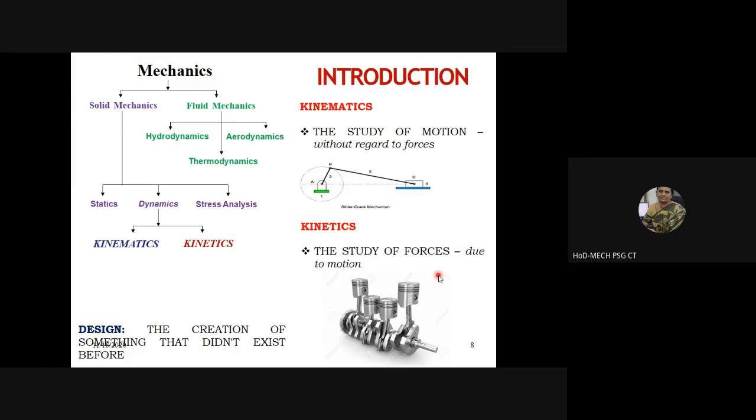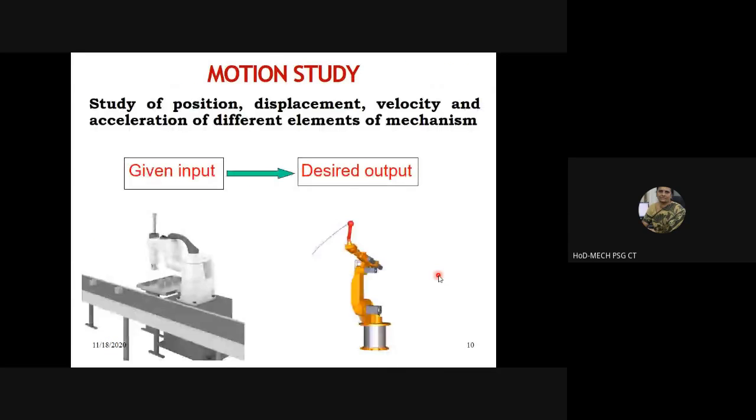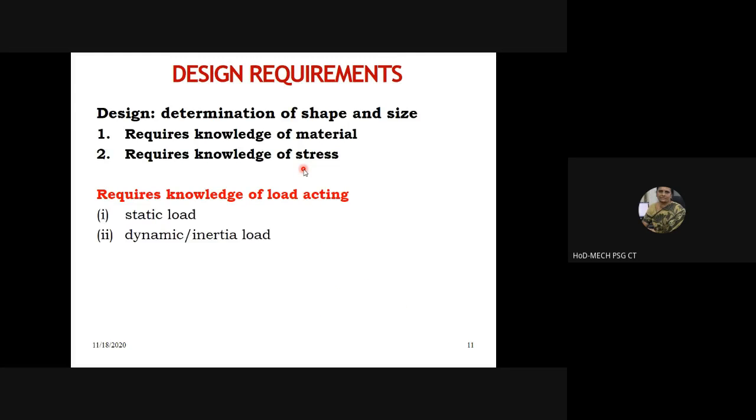So in our course, we will be studying about motion: if I give an input motion at some location in a mechanism, how it gets converted to a different form of motion transformation, like linear to rotary and so on, and how it gets transferred to the output location. This is what we will be learning about in mechanisms. Let me try to show if there are any others.